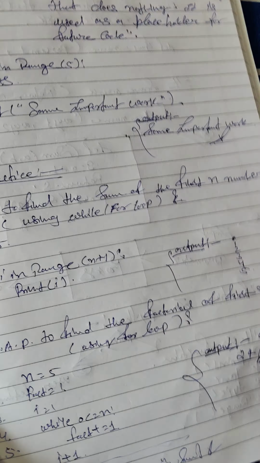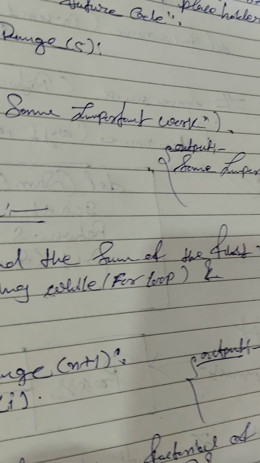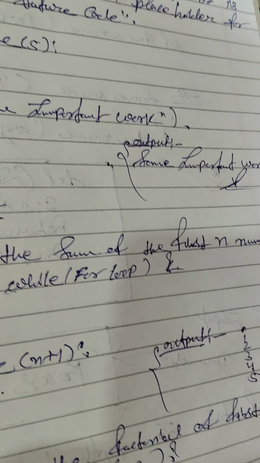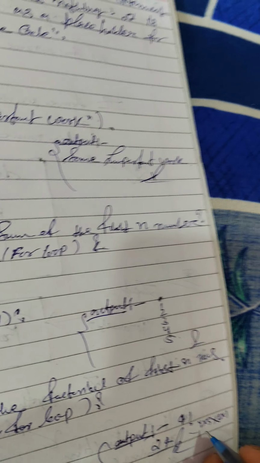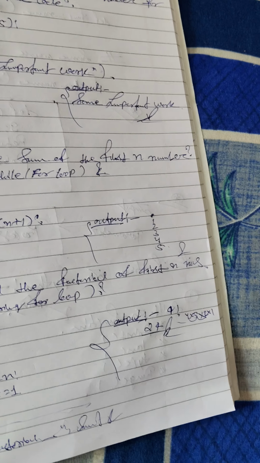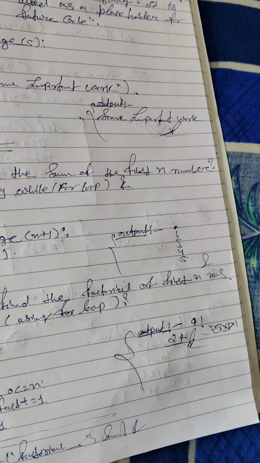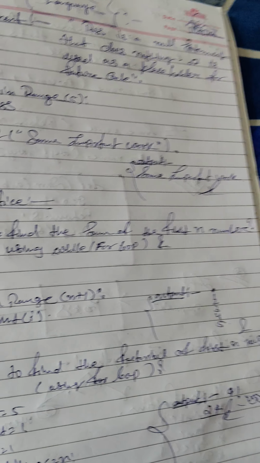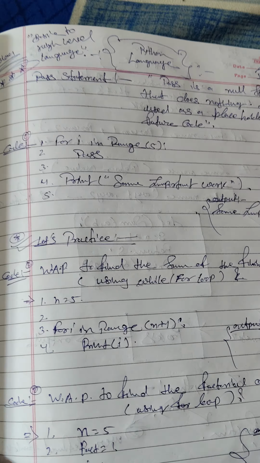4 factorial means 4 multiply 3 multiply 2 multiply 1. 4 3s are 12, 12 2s are 24. Check through the system whether the output is correct or not.